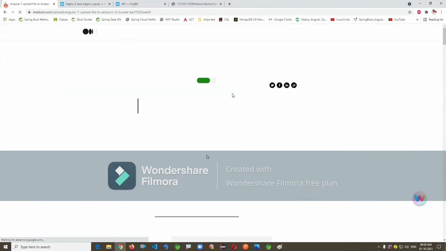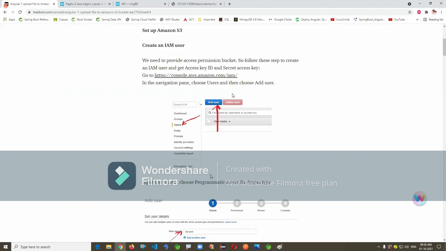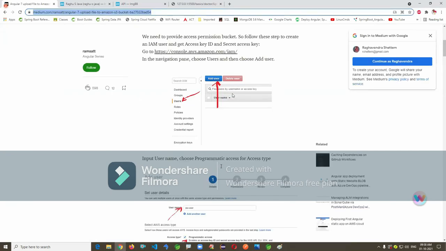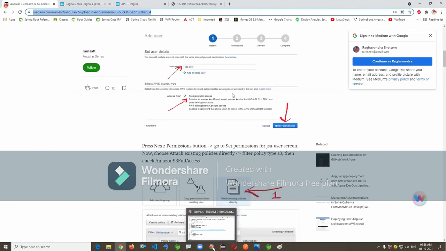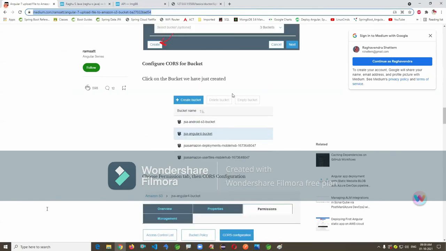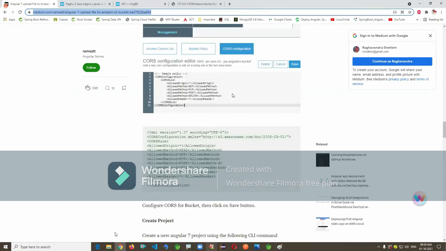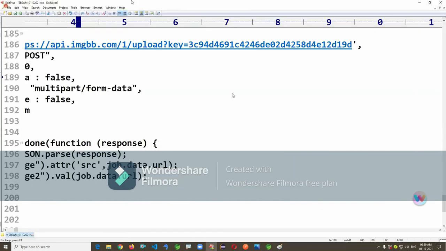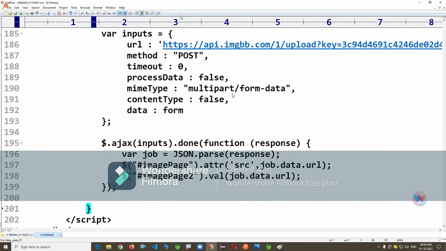The version may differ slightly, but you can follow this. You need a credit card. Definitely, sir. Debit card is also supported nowadays, I think.